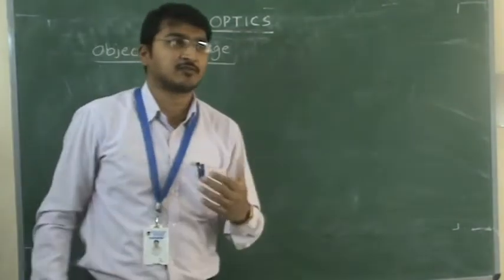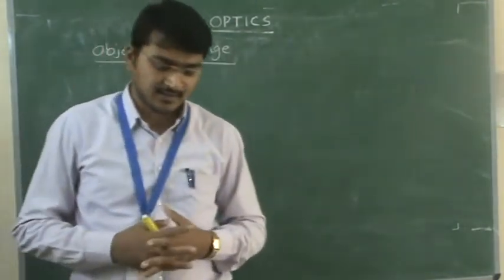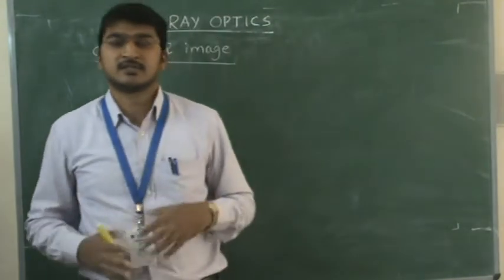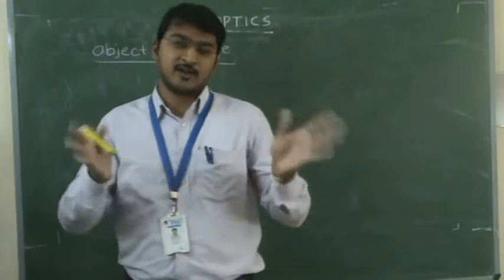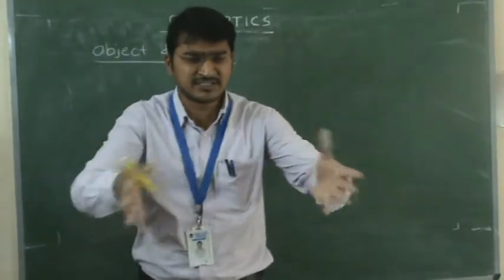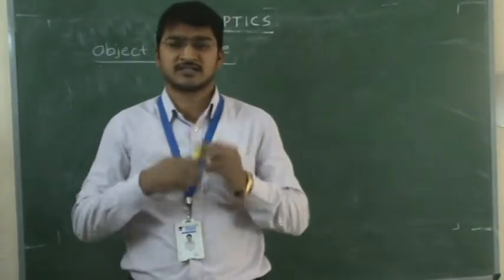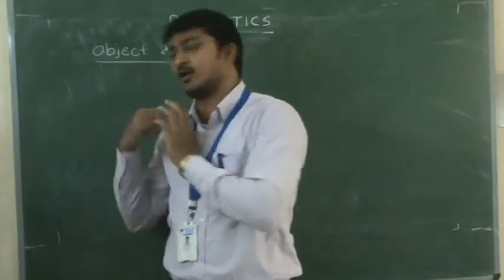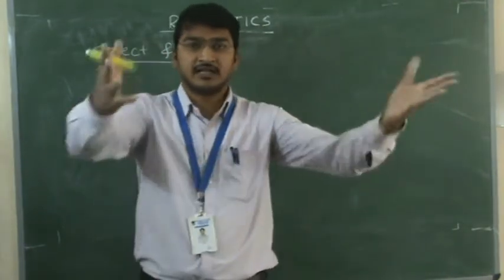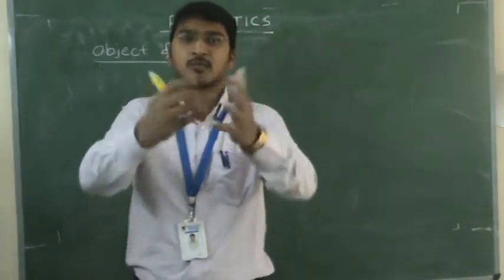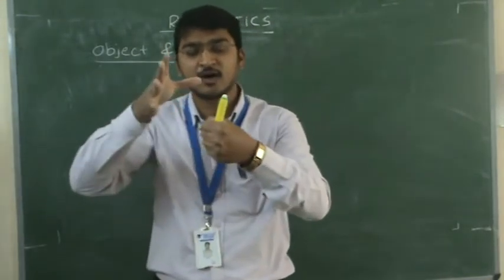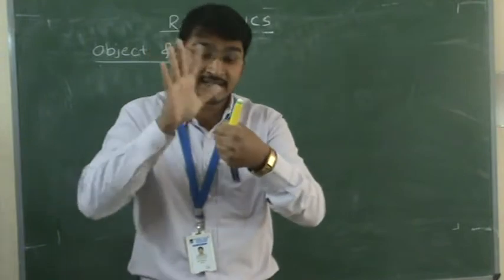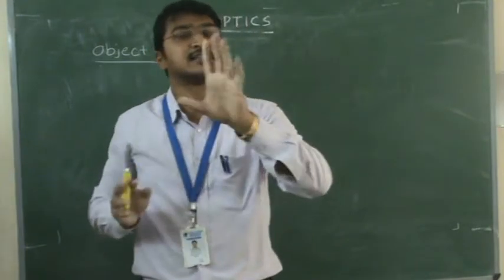What is object? What is image? Objects are nothing but, I said that without light you can't identify any objects. Objects are nothing but what is physically present. Book is an object, chalk holder, board, chairs, TV, and what you are seeing, laptop or mobile, those are objects. You can see them, you can hold them, really you are holding them. You can touch that. So that is our object.